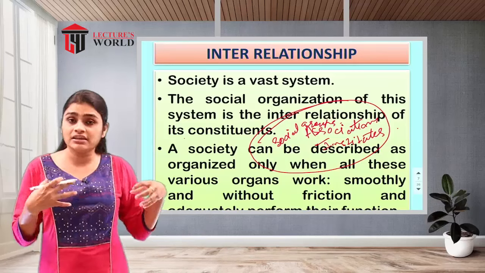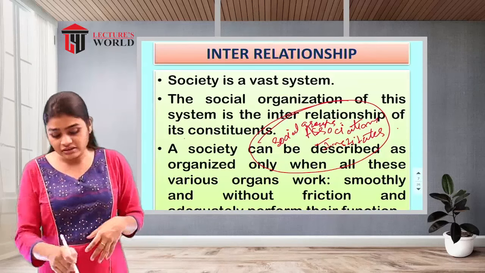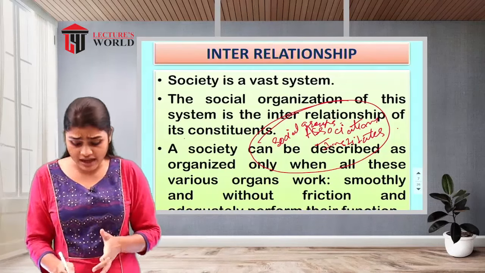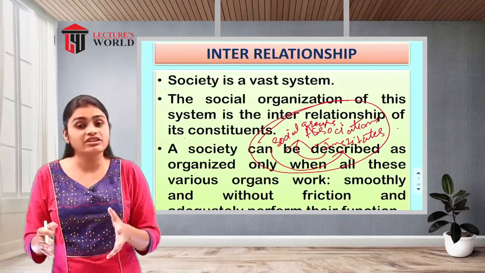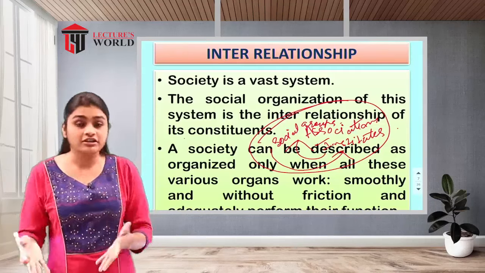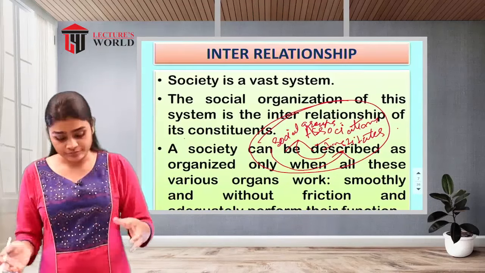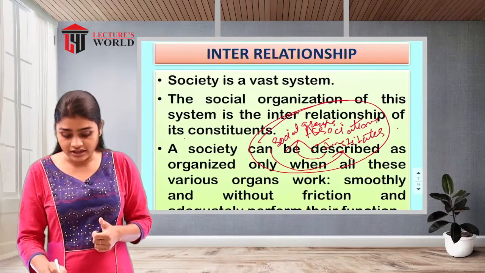As we have seen in the system, in the society system, there will be different parts. So these are the constituents, we can say. These constituents have a relationship with each other. One has a relationship with the other. This is how they have different interrelationships, and that's how they are connected with each other.